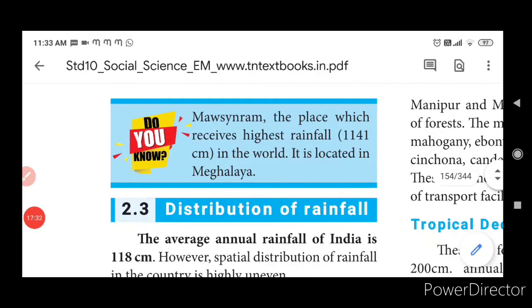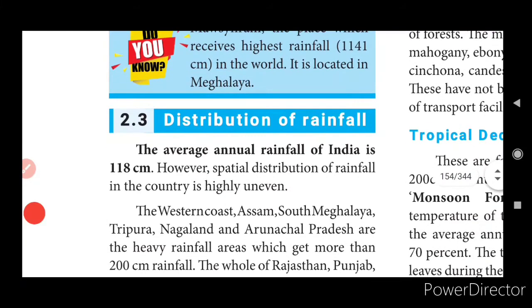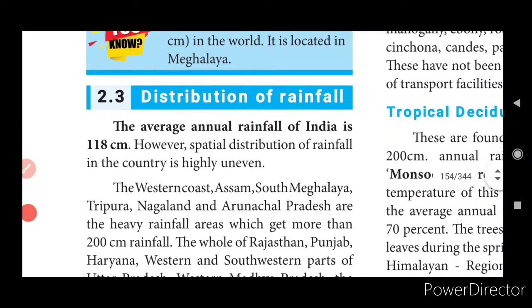Do you know Mawsynram, the place which receives the highest rainfall in the world, 1141 centimeters? It is located in Meghalaya. Okay. Now coming to the distribution of rainfall.